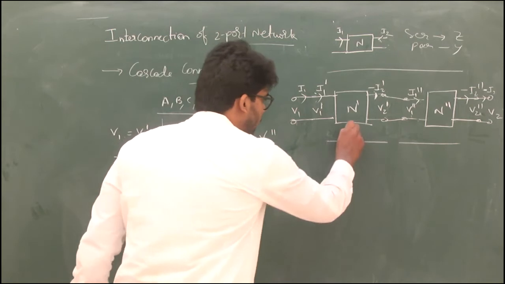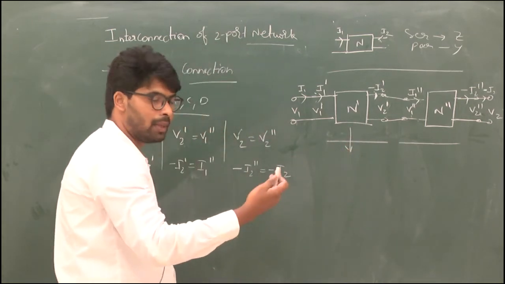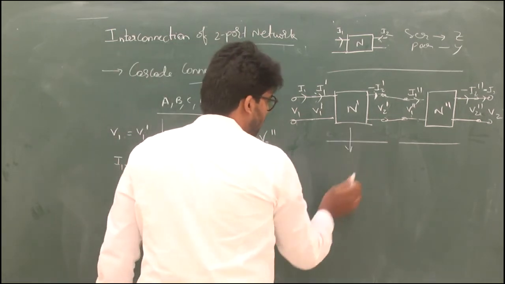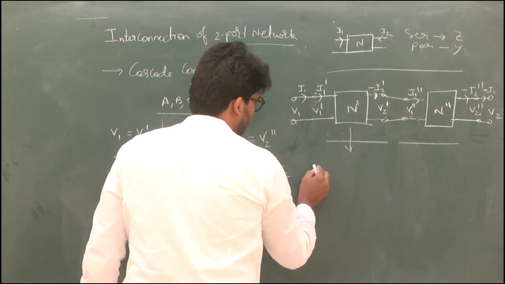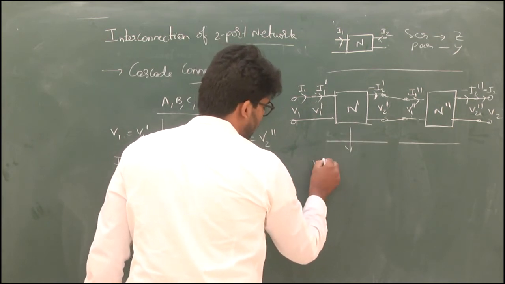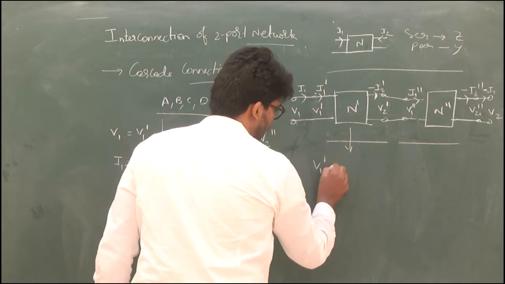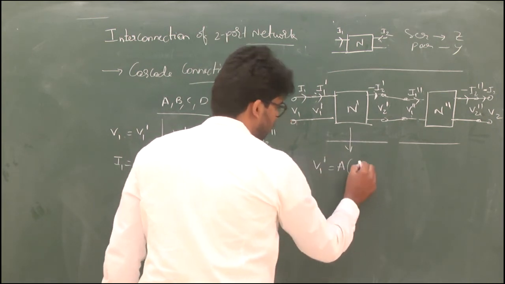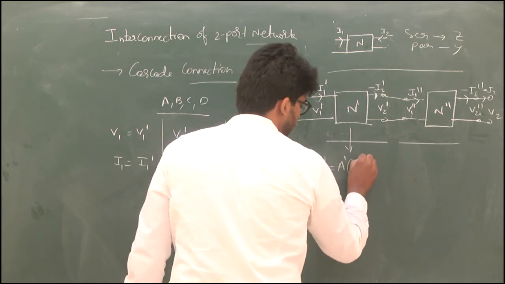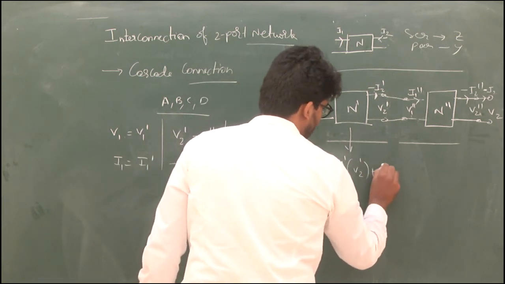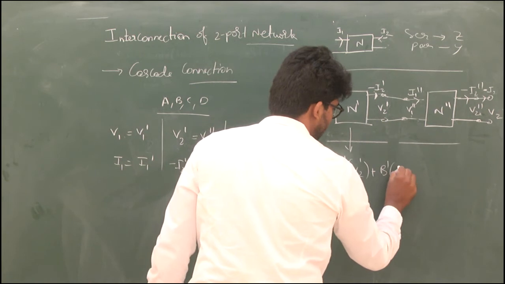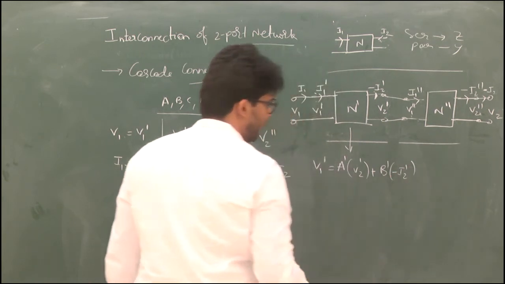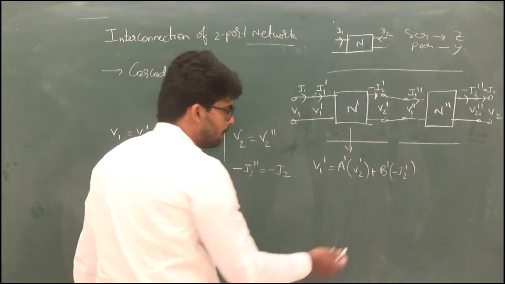So the individual ABCD parameters, and then the overall ABCD parameters. The individual ABCD parameters of this network are: V1 dash equal to A dash V2 dash plus B dash times minus I2 dash. Is that clear?